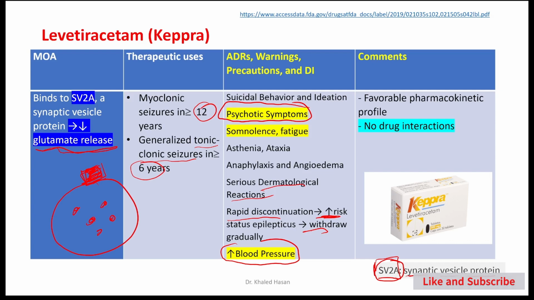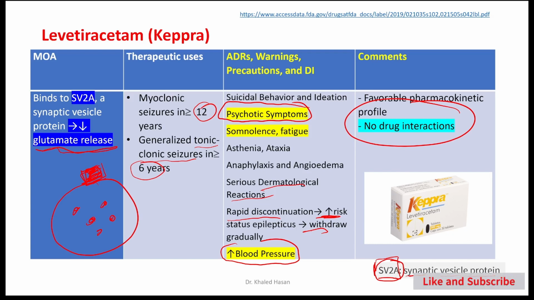But what is the advantage of Keppra, Levetiracetam? The advantage, okay, no drug-drug interaction. You can prescribe it to the patient, no risk of drug-drug interaction. Number one, this is a very specific medication, working on SV2A and the synaptic vesicles. But the drawback, maybe the negative effect, this medication increased blood pressure and causes psychotic symptoms.